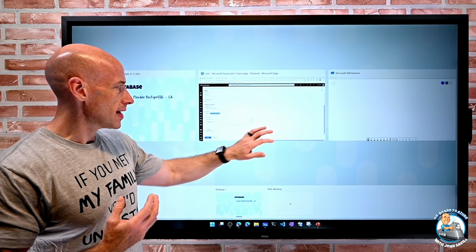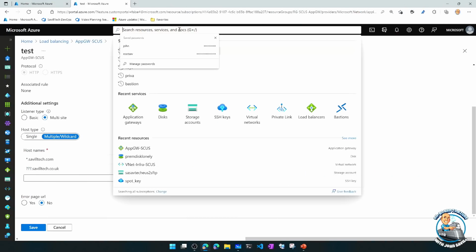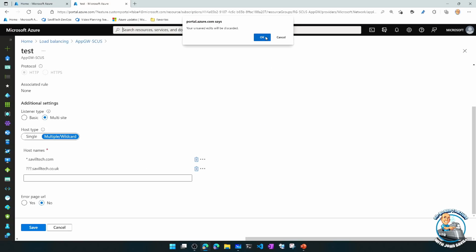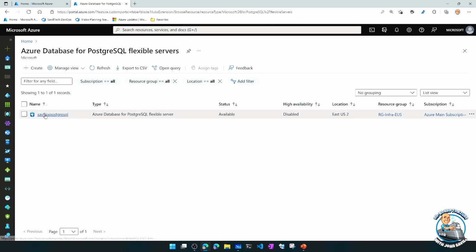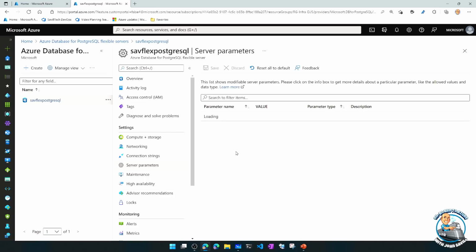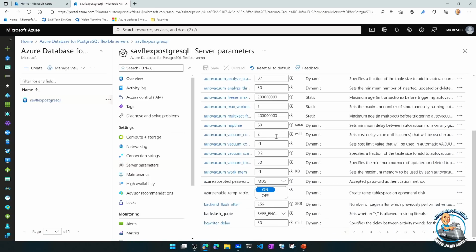So some of the nice things I can actually do with these flexible offerings is I get far more granular control. If I quickly go and look at my Postgres, one of the things I can do here is, well, firstly, in terms of tweaking the different dials, I have access to about 300 different settings that I can configure on this Postgres.